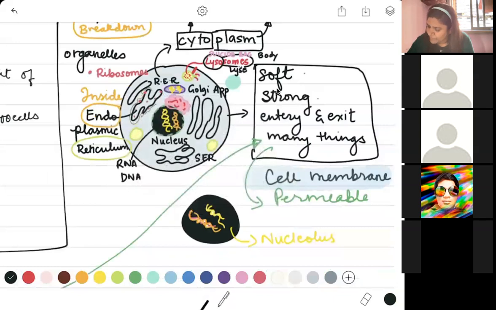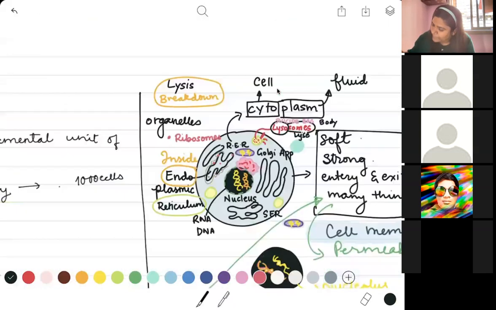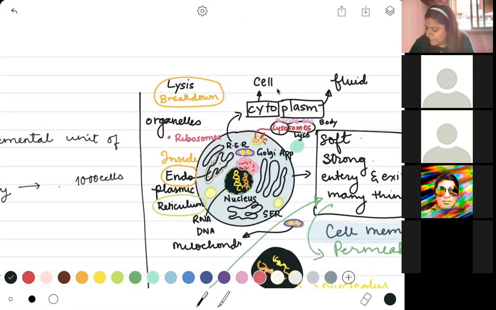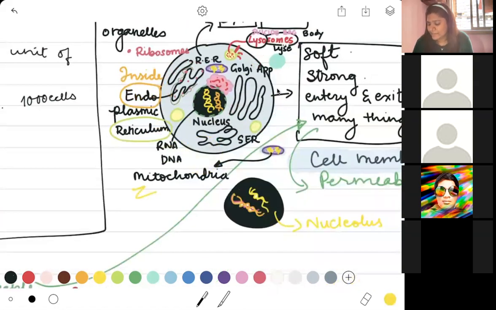Because I have absolutely no space over there, I'm just going to copy this structure, put it here, and then label it. When you draw your cell, please plan your diagrams very well. So I'm going to write over here, this is my mitochondria. Singular is going to be called mitochondrion, I-O-N, multiple mitochondria.